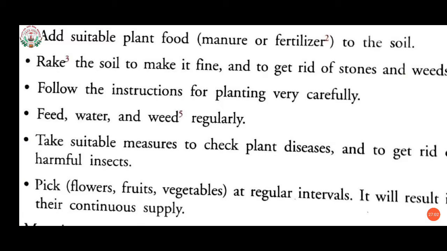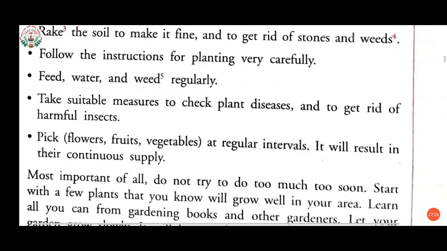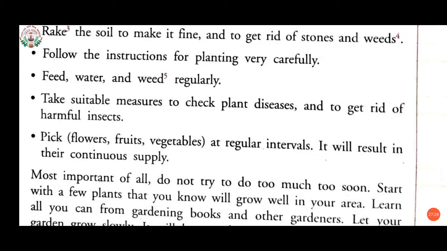We have to water our plant, like we need water every day. Likewise our plant will also need water. Like how you care for yourself, you have to care for your plant also. And weed regularly, it means if you see any small grass there, you have to remove it. Next, take suitable measures to check plant diseases and to get rid of harmful insects. We have to put some pesticides to remove all the harmful insects which will be destroying our plants.